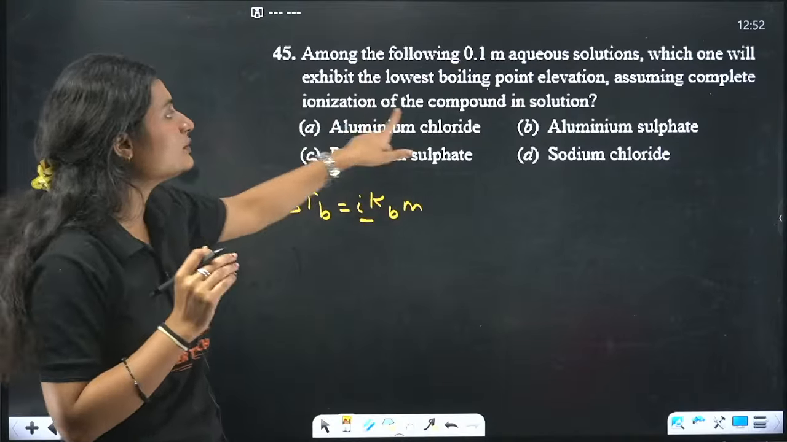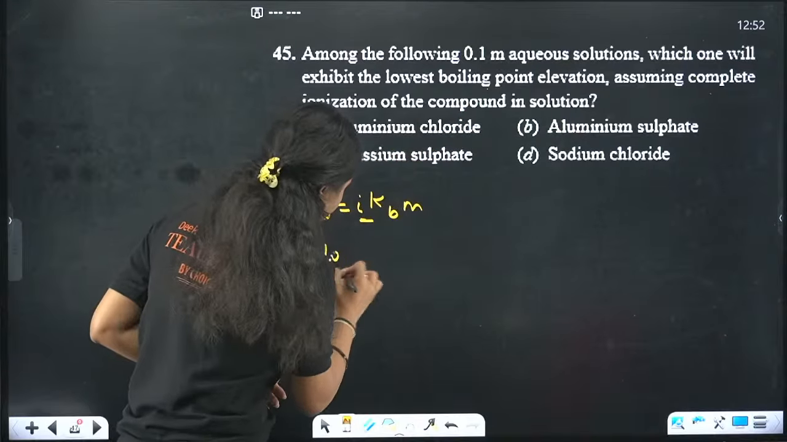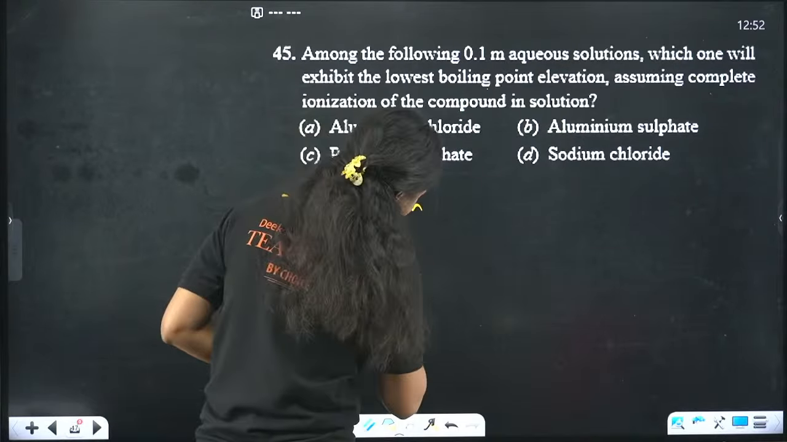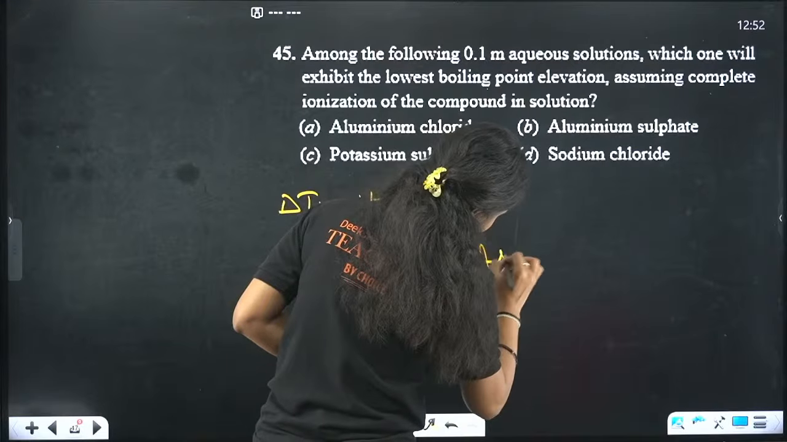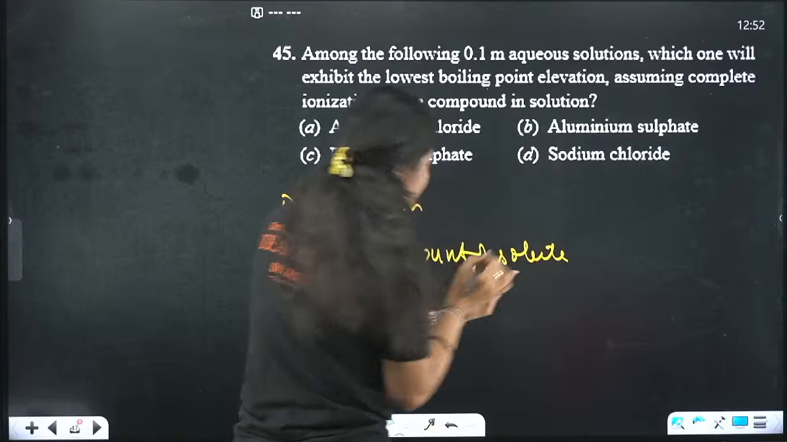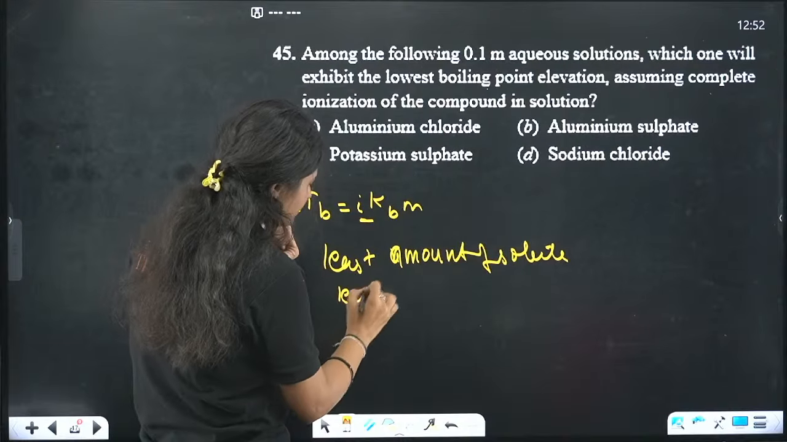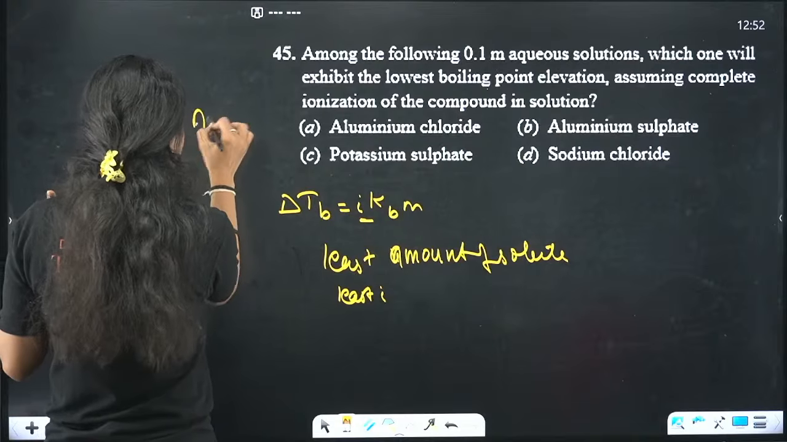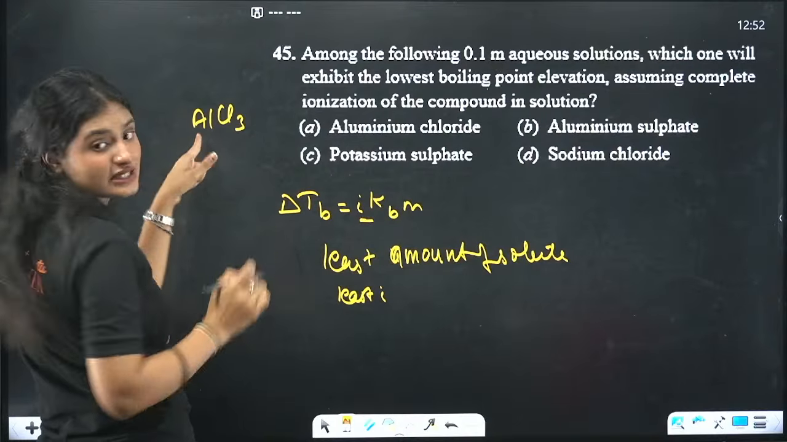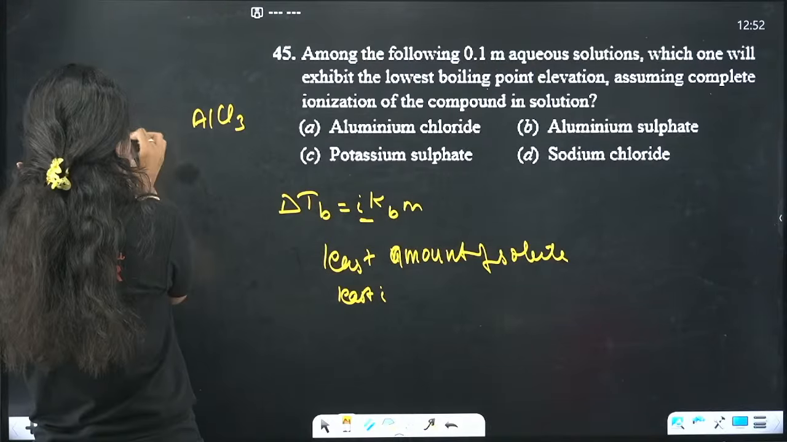We are asked the lowest elevation in boiling point. Lowest elevation means the least amount of solute, so the least i value. Let's check the i values here. Aluminum chloride is AlCl3. That means 1 aluminum, 3 Cl, so i is equal to 4.